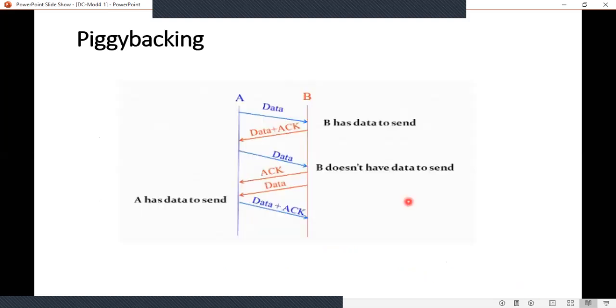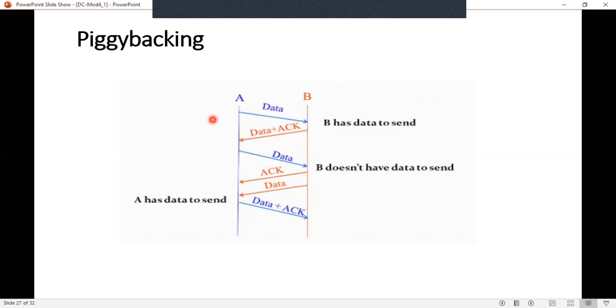Next is piggybacking. The two protocols we discussed are for unidirectional communication, that is, communication in only one direction. Whereas in piggybacking, the communication is bidirectional, that is, in both directions.